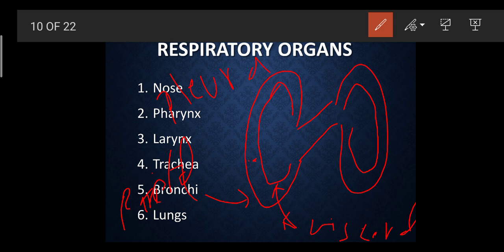What is the function of this pleural fluid? It helps to provide lubrication. Whenever we inhale or exhale air, because of this fluid the outer and inner membranes do not come in close contact with each other.